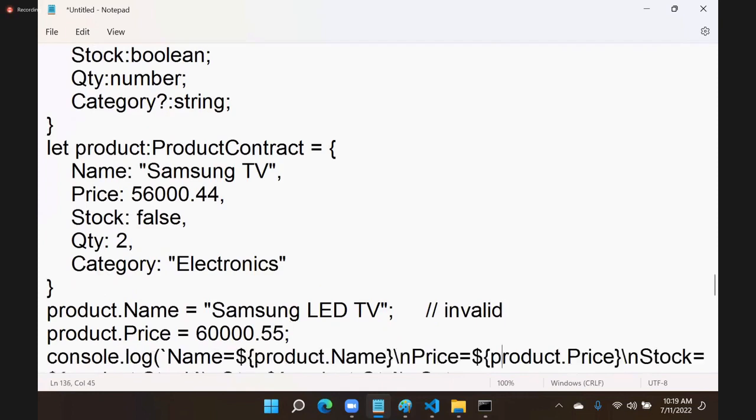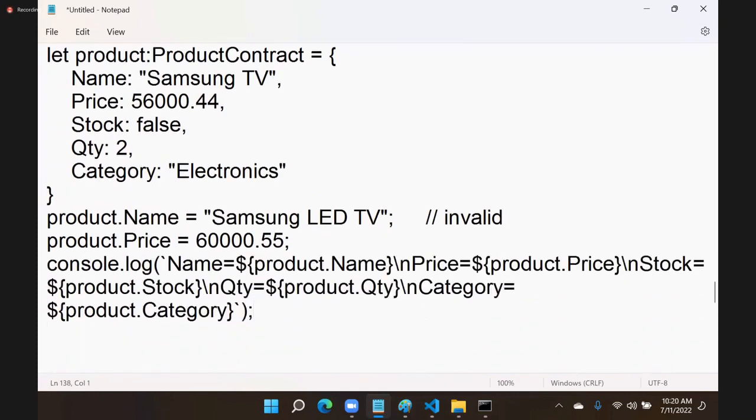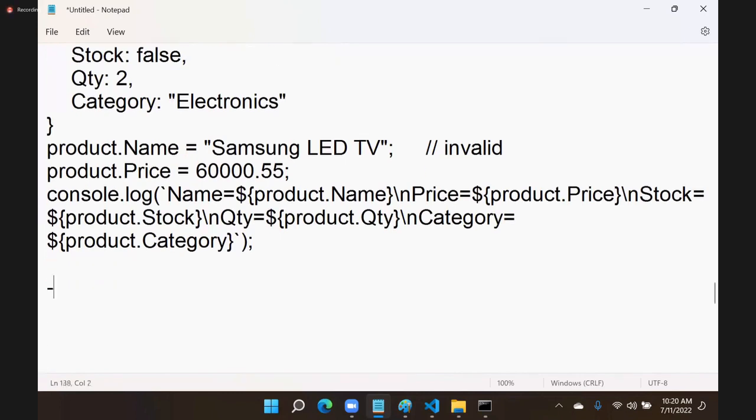So a contract contains so many things. How do we define a contract? How to define the rules in a contract? How to define optional rules? How to define read-only rules? Optional and read-only. Next important, you have to know that a contract can be extended. That means you can extend the contracts. A contract needs to be extended.